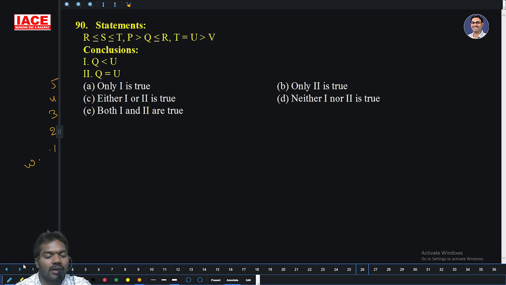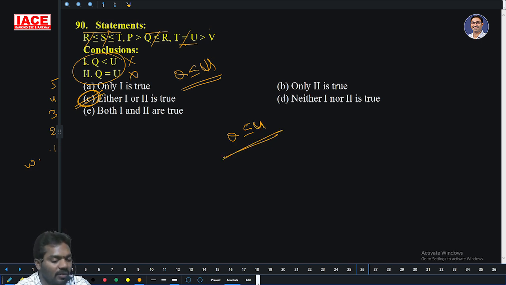U to Q going or not going. U to T is going, T to S is going, S to R is going, R to P is going, with luggage. Individually it does not follow, but the combination follows. Then what is the answer? Either or. Both do not follow. If both combinations do not follow, or both combinations follow, go with either or. If individually each follows, then only go with both 1 and 2.